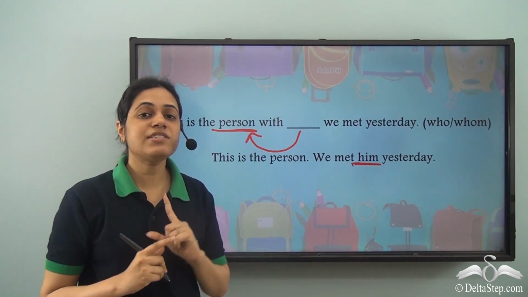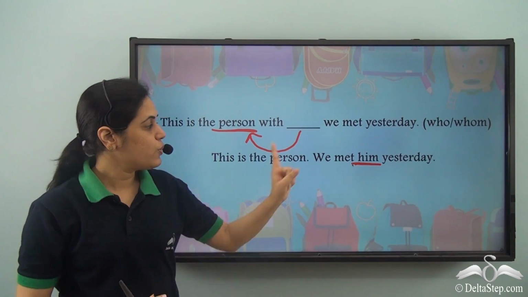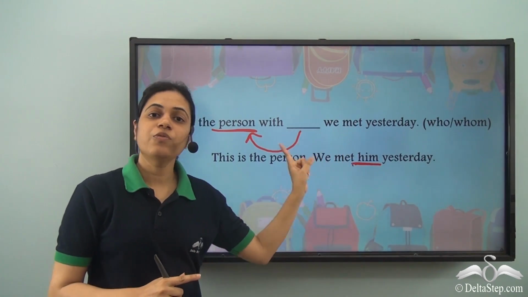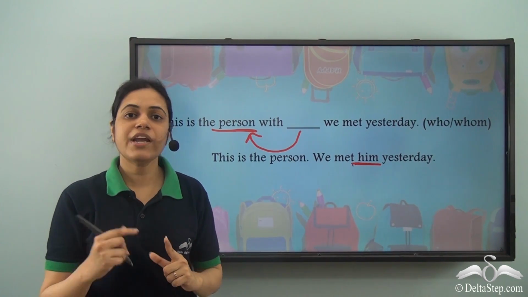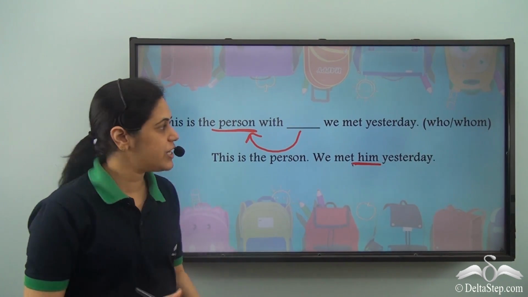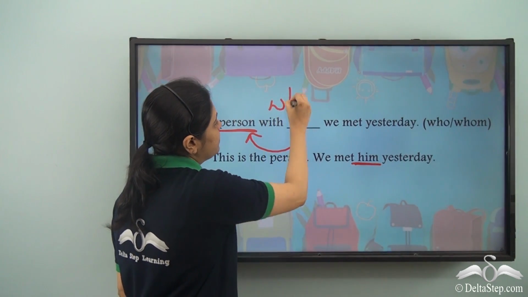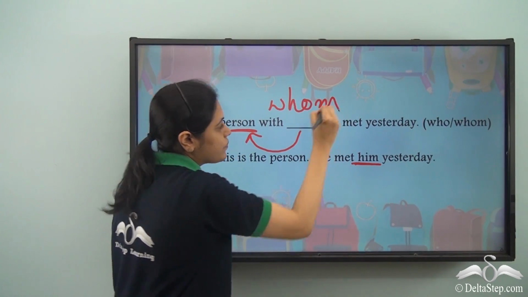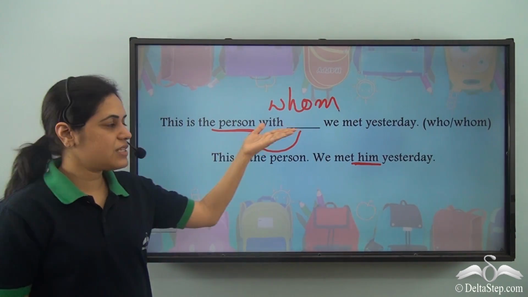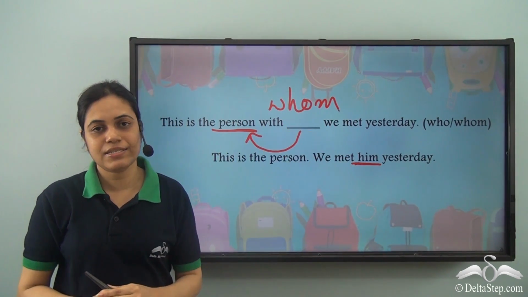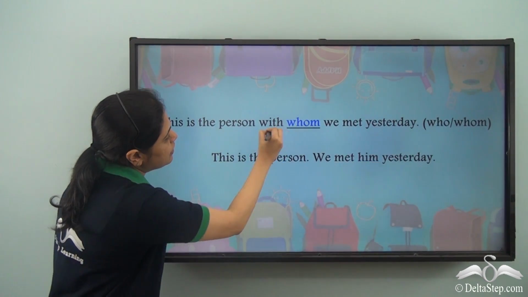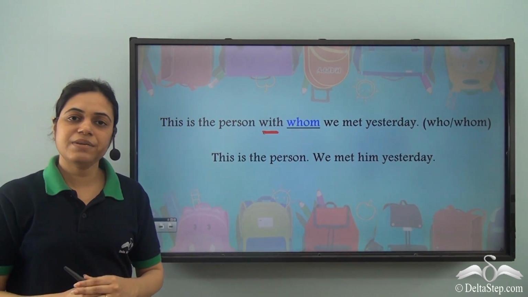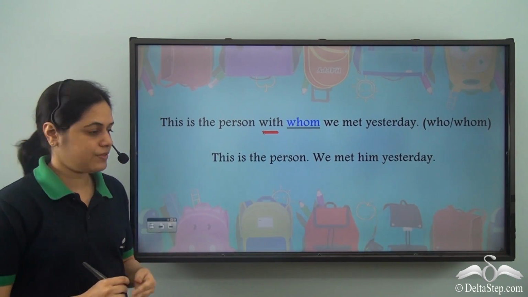Now, is him the subject or the object? We met him. We is the subject, him is the object. What is the relative pronoun that replaces object? Whom. So this is the person with whom we met yesterday. With whom. And see, whom is preceded by a preposition with.